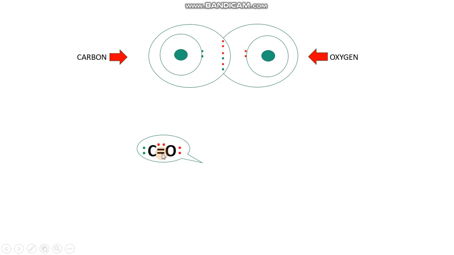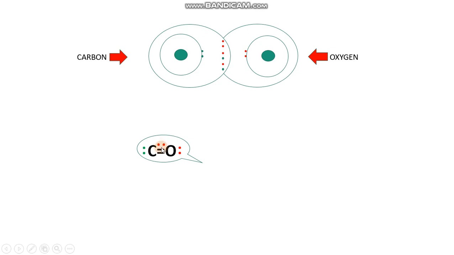One was produced by head-on overlapping of two orbitals, that is the sigma bond. Another one is produced by parallel overlapping of orbitals, that is a pi bond. And this one is also a pi bond because it has been established by overlapping of orbitals in a parallel manner.